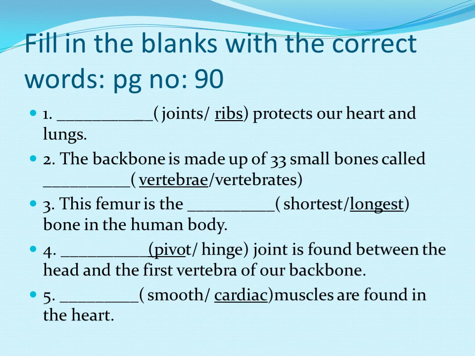The femur is a dash bone in the human body. In our human body, the femur, which is present in the leg, is the largest bone in the human body. And the next one, dash joint is found between the head and first vertebrae.